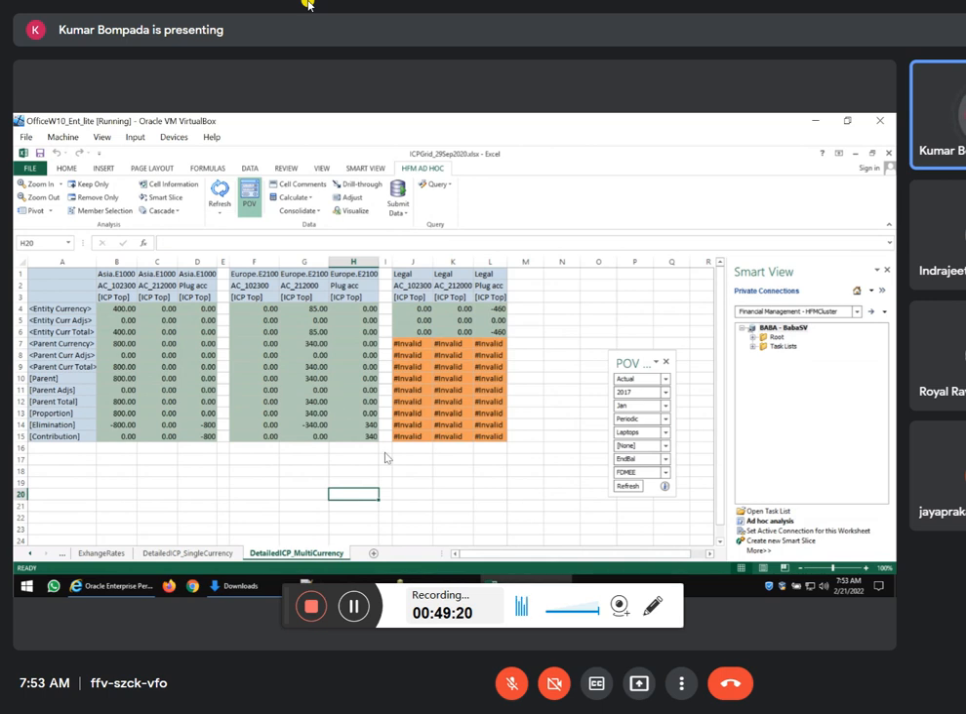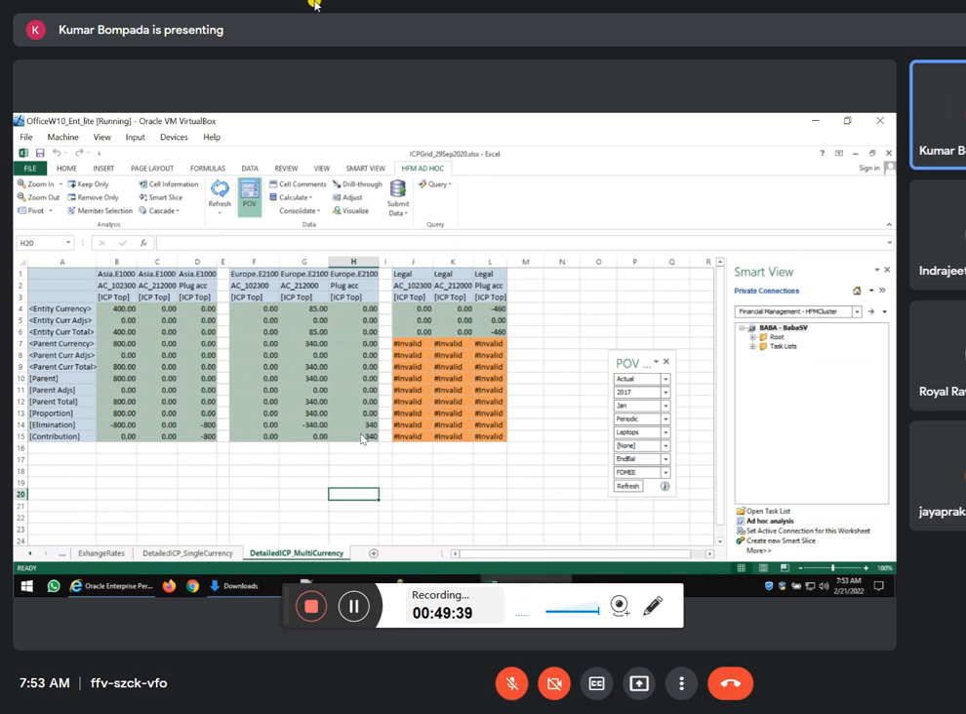So this is called detailed multi currency. When you understand this, it is actually the toughest grid. ICP grid is the toughest grid. To understand the exact data behavior of ICP, I have created these grids. Clear? Vijay garu, any doubts?